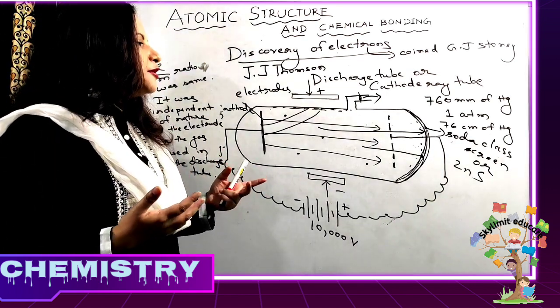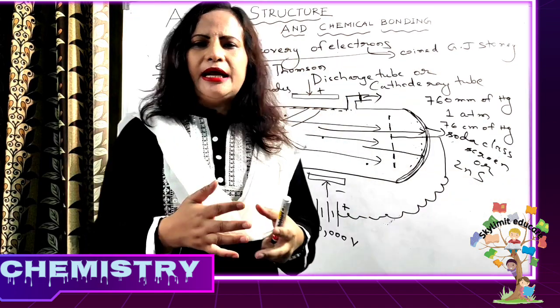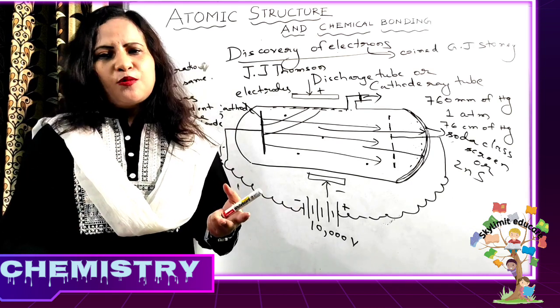And now we have given the term. G.J. Stoney coined the term electrons for these fast moving particles. And besides it also, electrons have many more properties.